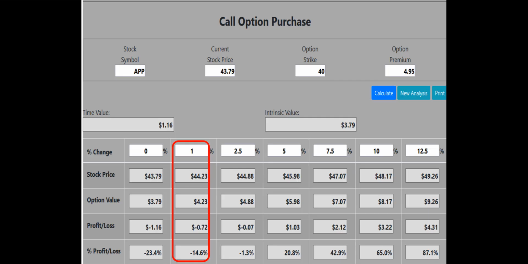Now let's take a look at buying the 40 strike call to see if it qualifies for the 1% rule. Here's the call option calculator picture for the 40 call. According to the 1% rule, we want the call to at least break even if the stock price is up 1%. The calculator picture shows that if the APP stock price is up 1%, the 40 call will lose 14.6% of its value. We want that to be break even or better, so the 40 call does not meet our requirements.